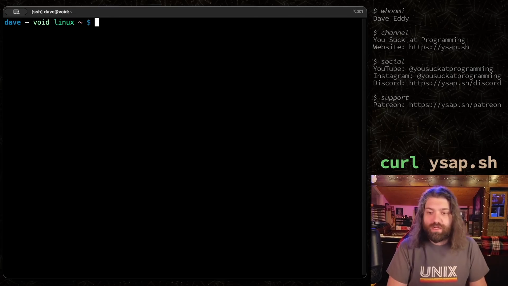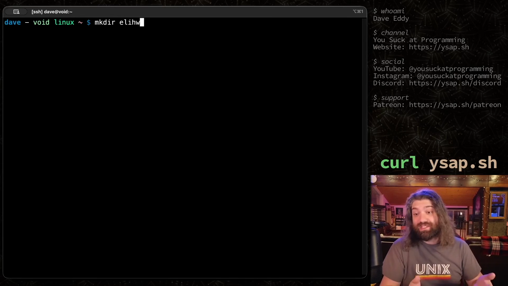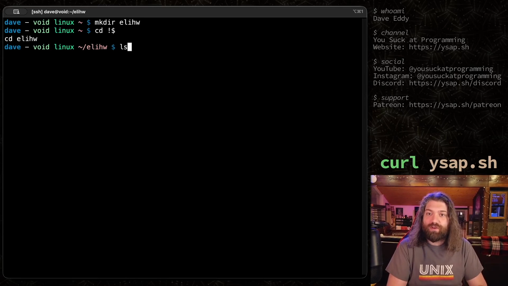All right, so here we are. We're logged into a Linux virtual machine I have right here. And the first thing we should do is we should probably make a directory to work out of. We're gonna call this ELIHW. I need to get used to typing that because that is while backwards. So let's go work in that directory. Now we're there. Cool.